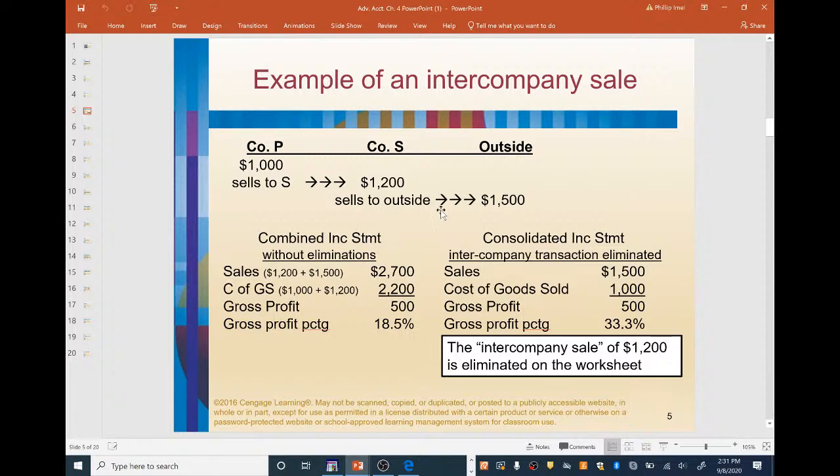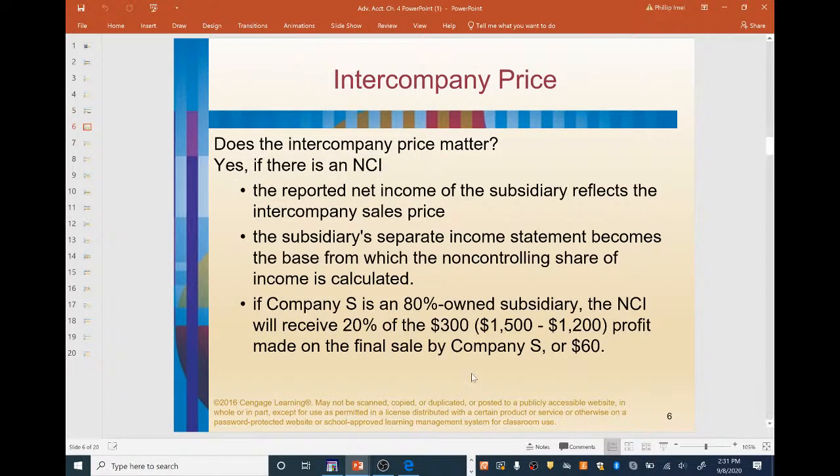And when they sold to the outside for $1,500, there's their gross profit right here, $300. The non-controlling interest is going to receive 20% of that $300, because remember, the subsidiary's separate income statement is the base from which the non-controlling share of income is calculated. So that's where that $60 comes from. So the intercompany price is relevant if there is a non-controlling interest.